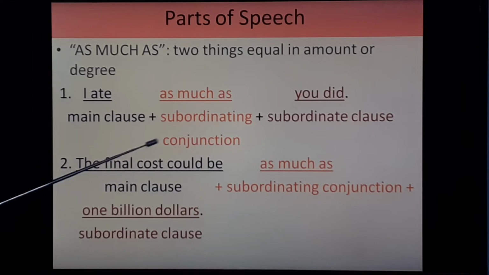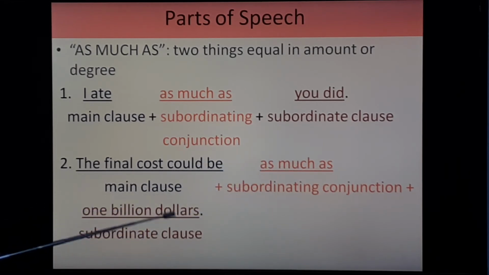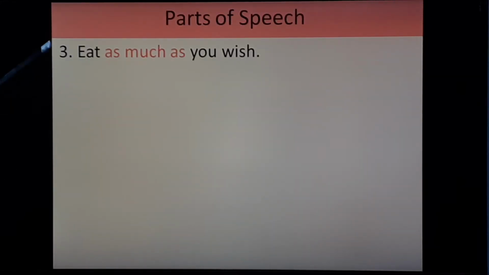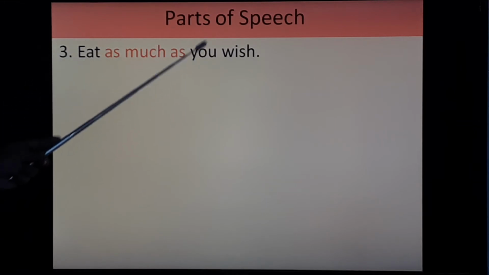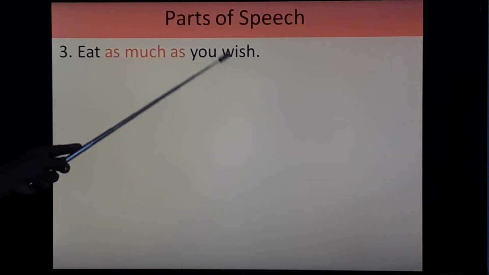The final cost could be as much as $1 billion. So here final cost could be, that is main clause, as much as, that is subordinating conjunction, and here $1 billion, that is subordinate clause. Okay, eat as much as you wish. So here eat, that is main clause, as much as, that is subordinating conjunction, and you wish, that is subordinate clause.